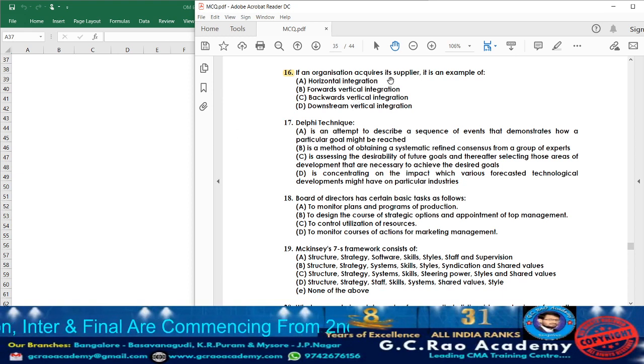What they are telling? If an organization acquires its supplier, it is an example of what? Whether it is horizontal integration, or forward vertical integration, or backward vertical integration, or downstream vertical integration. See, if the organization is acquiring its supplier, it means it is backward vertical integration, because the organization is going to acquire the supplier. That kind of diversification we are going to call as what? Backward vertical integration. Now let us move on to question 17.